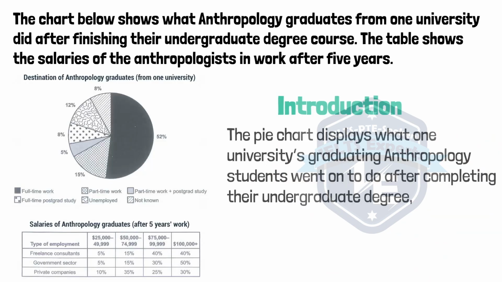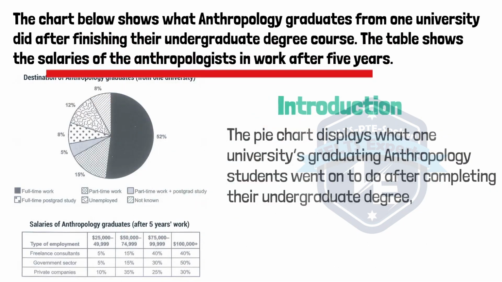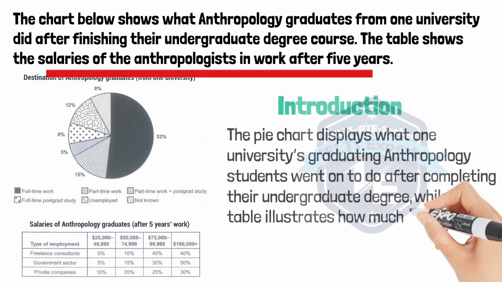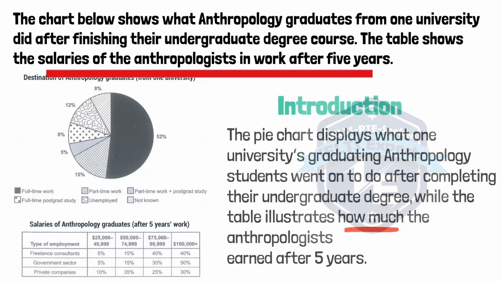Now the table. The table shows the salaries of the anthropologists in work after 5 years. This part is a noun phrase, right? We can change its construction by using a how clause, while the table illustrates how much the anthropologist earned after 5 years. But we haven't covered this part yet.